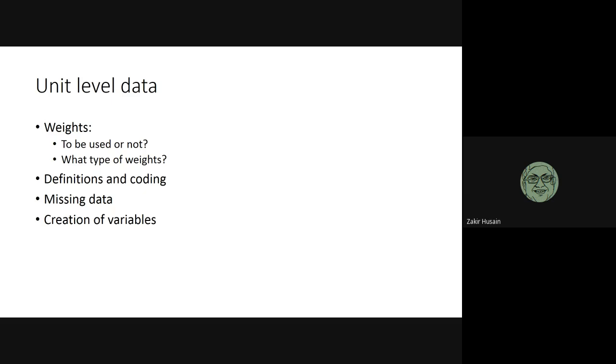Be very careful about missing data. Does your data set have missing data? I've seen a paper in which the survey was done and income data was collected. Some people refused to reveal their income.